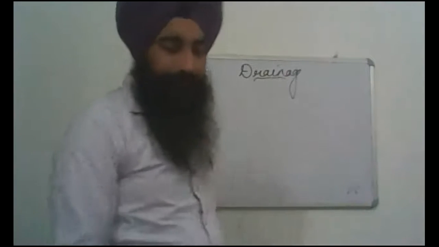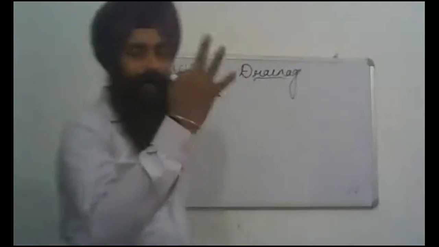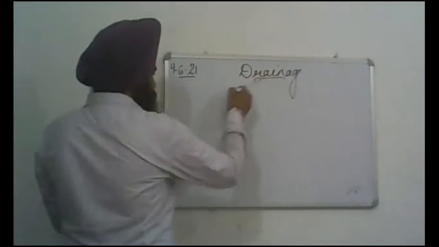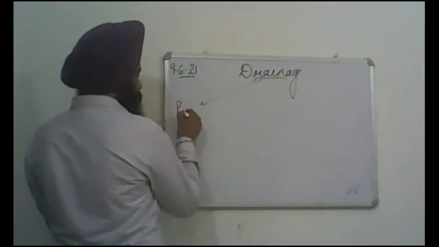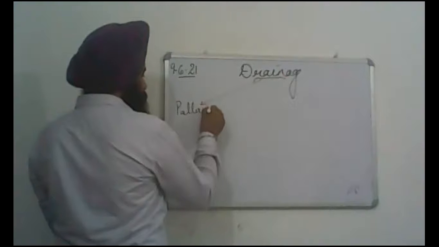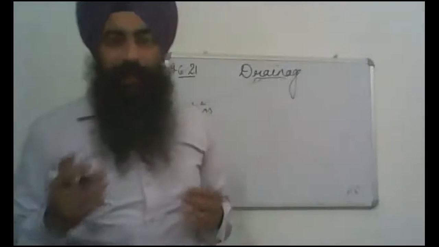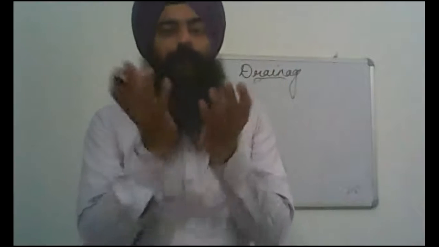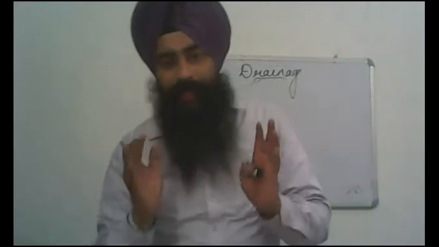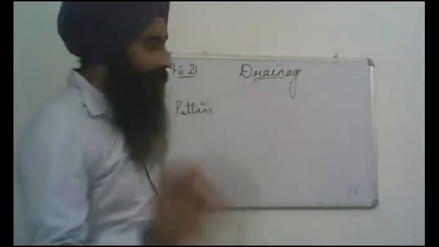Our next chapter is Drainage, the 3rd chapter of geography. This chapter is broadly divided into 3 parts. First, drainage patterns. Patterns means when a river flows through its course, it makes different kinds of patterns. The river flows according to the slope of a region. The slope of a region, volume of water, and velocity all influence the different kinds of patterns formed by the river. We will discuss them.